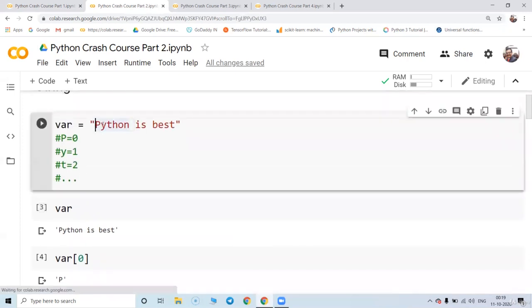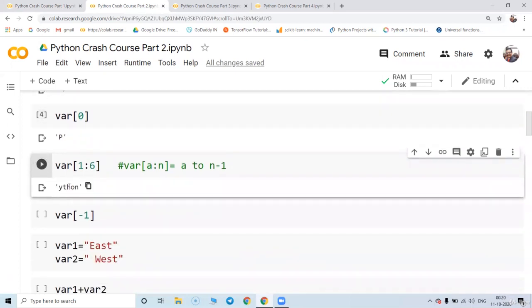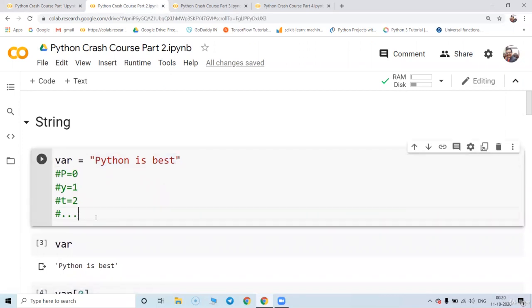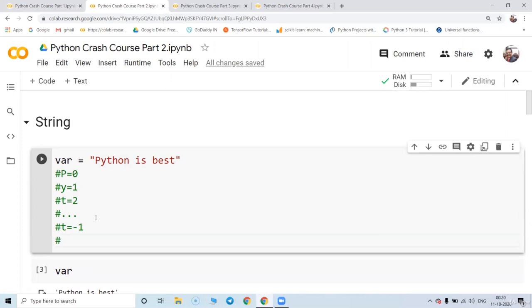So 1 is at p... 0 at p, 1 at y, 2 at t, 3 at h, 4 at o, and 5 at n. So y, t, h, o, n. This is going to represent this way. Similarly, in Python, we have negative indexing also. Let me put a hash mark: t is at the -1 location. Similarly, when I go ahead, s is at the -2 location, and so on.